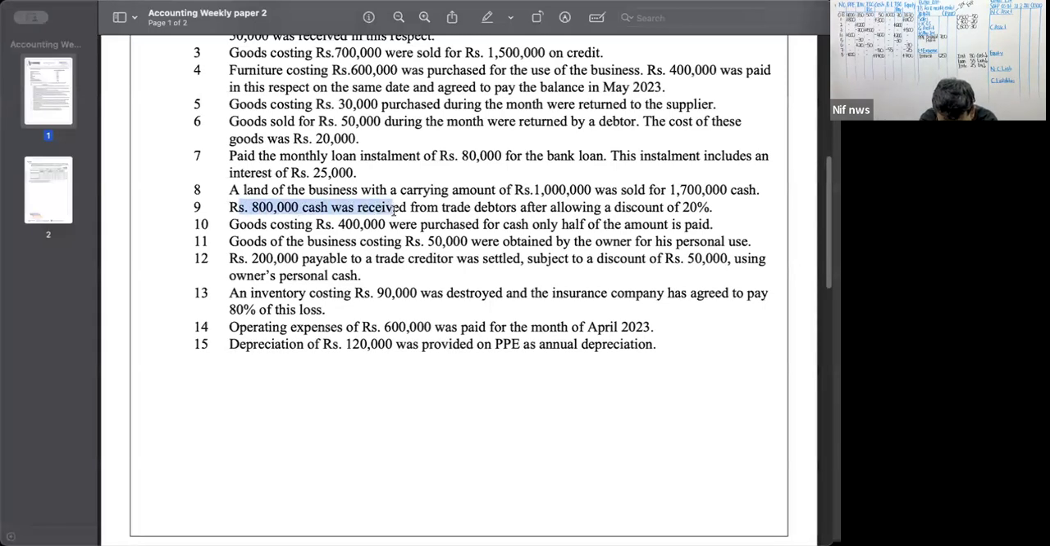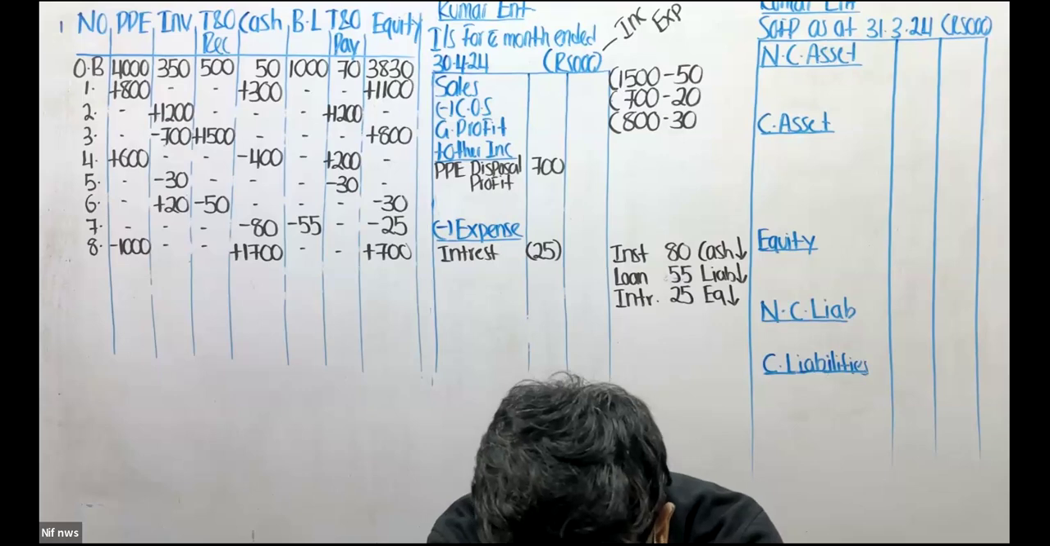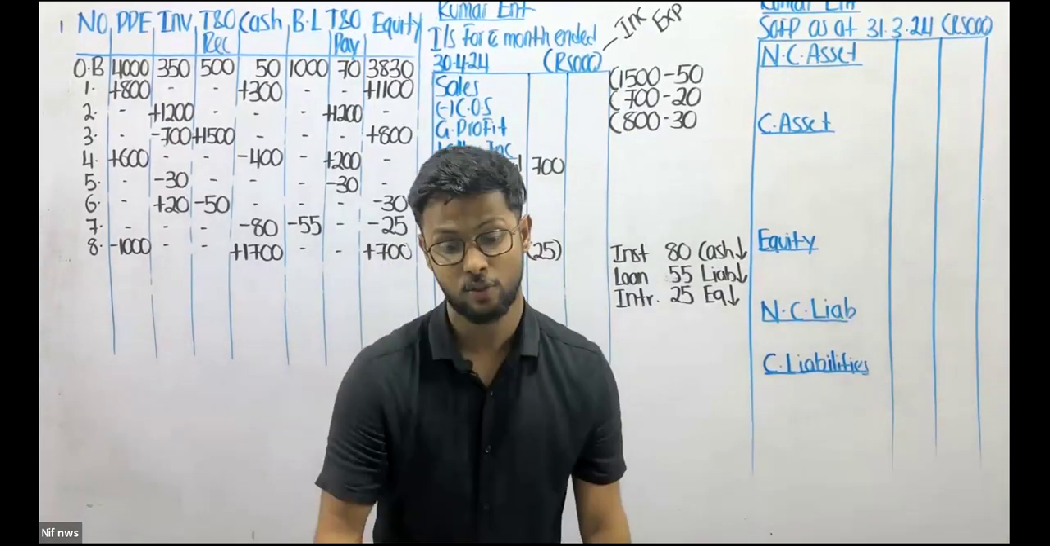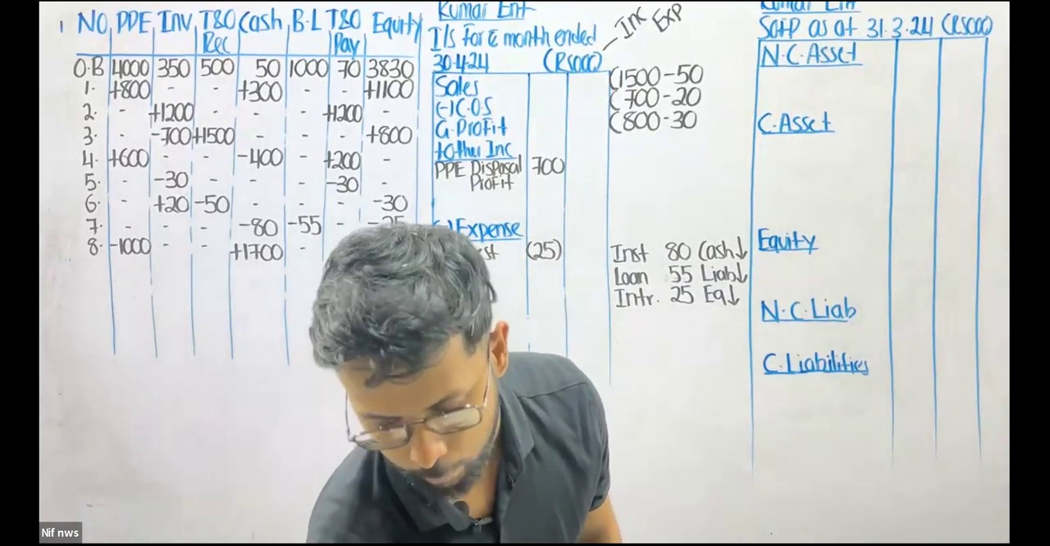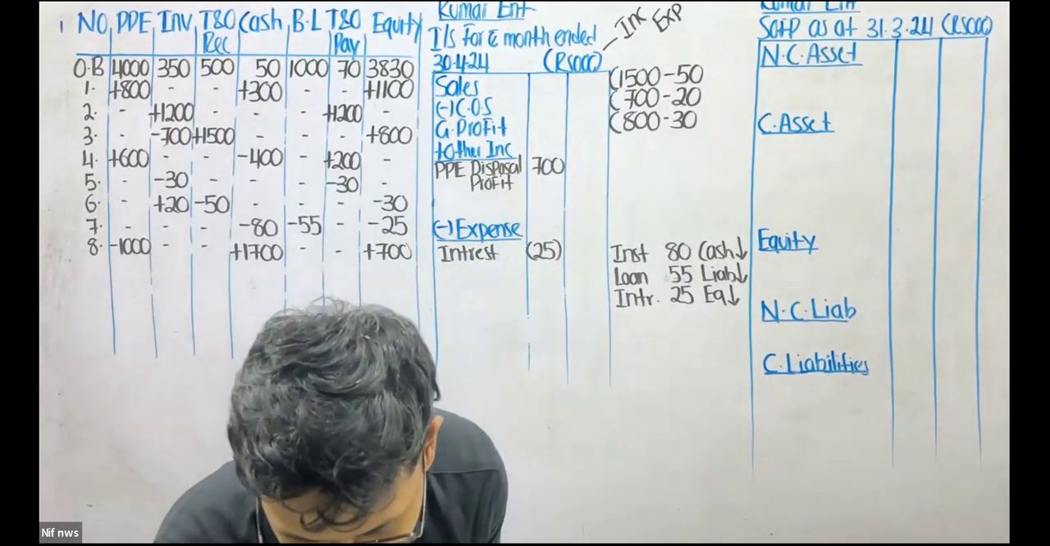800,000 was the cash we received from the trade debtor. So this is not the total amount receivable. This is the cash that we received after allowing a 20% discount. So now most of you have taken 160 as discount. It is wrong. Let me put that in a workings so that you would be able to understand it better.